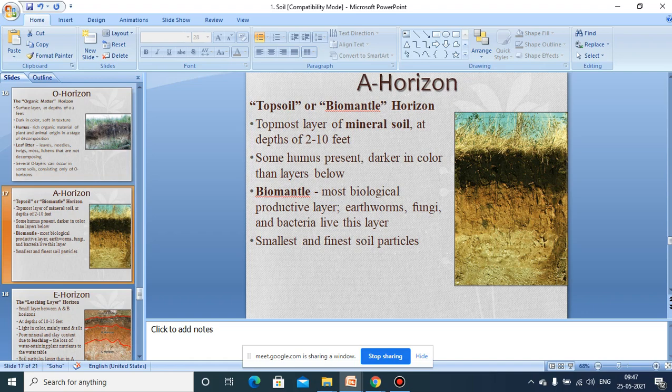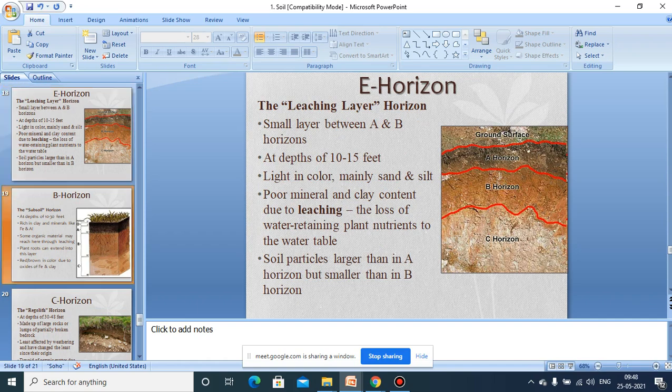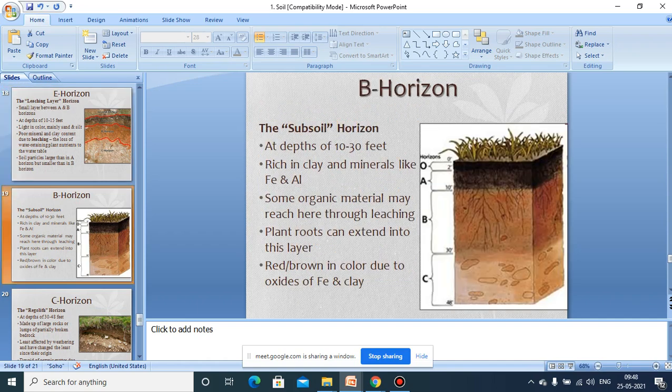This B horizon is also further divided into B1, B2, and B3. So you can see this is the O horizon followed by the A horizon, and this is the B horizon.